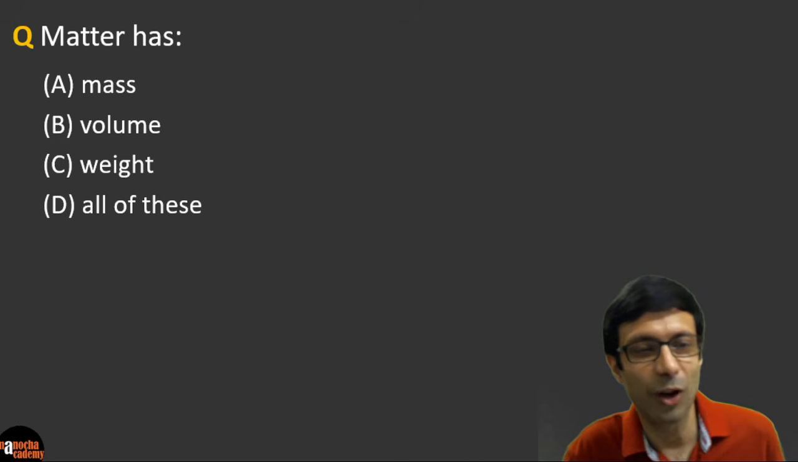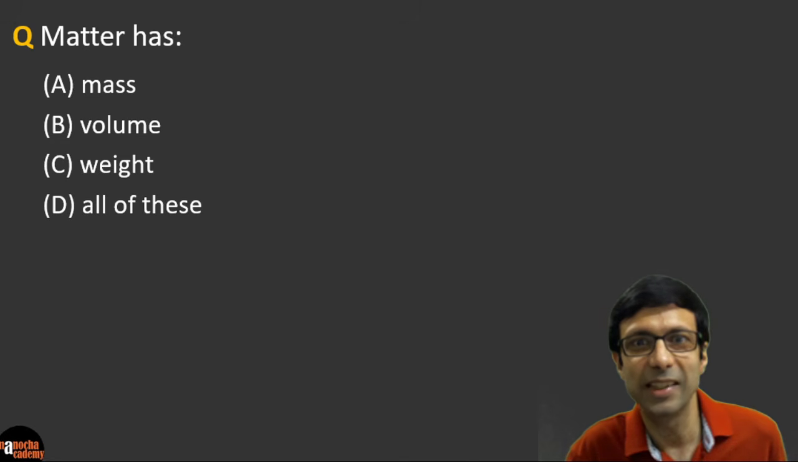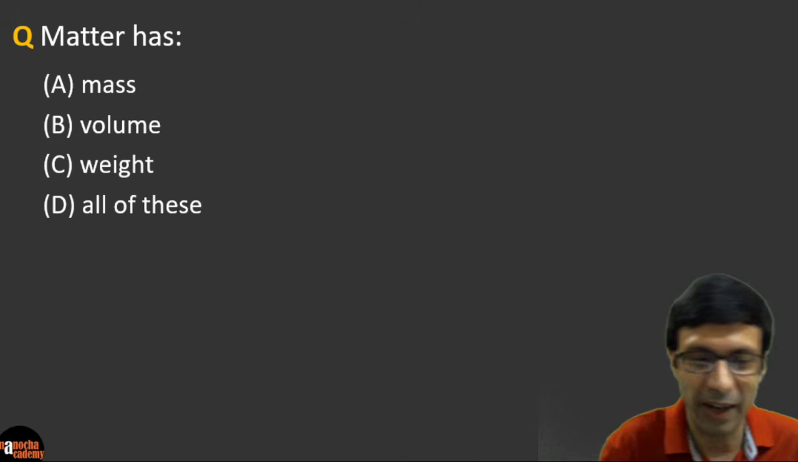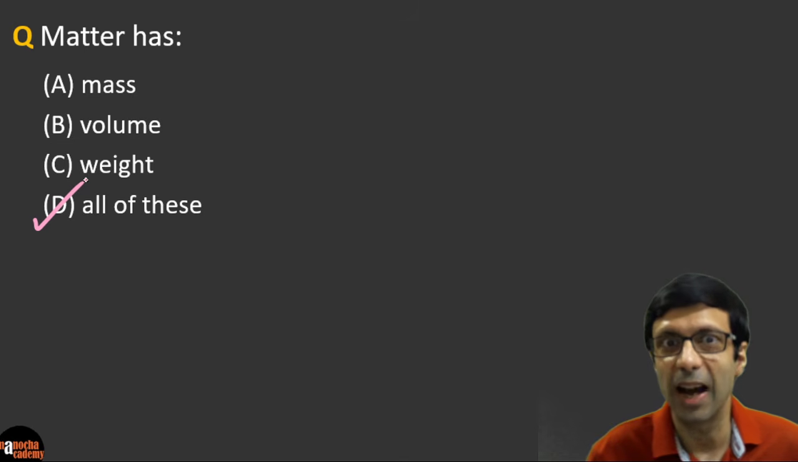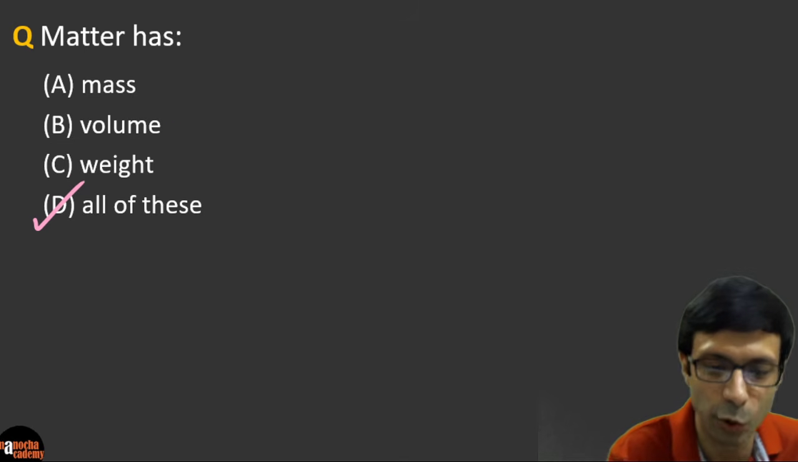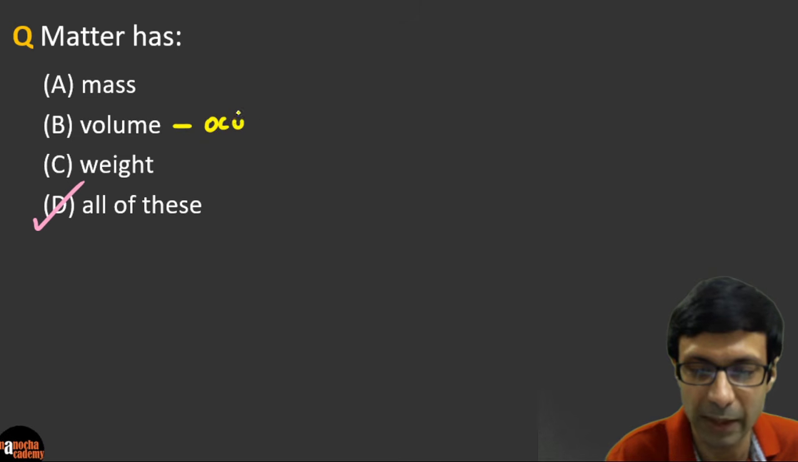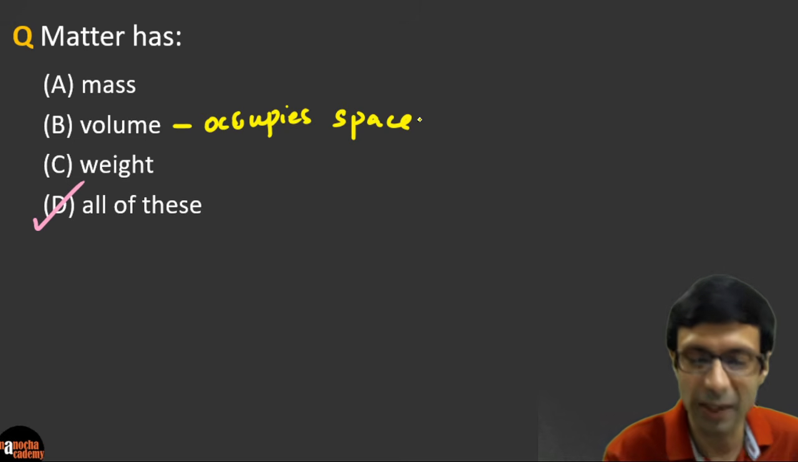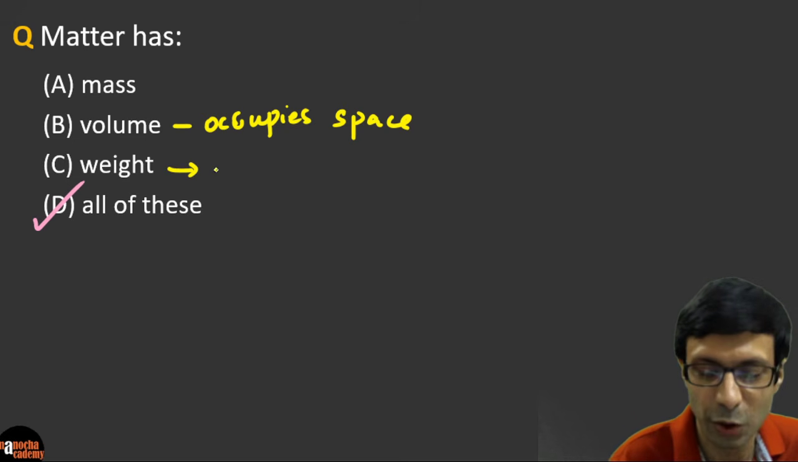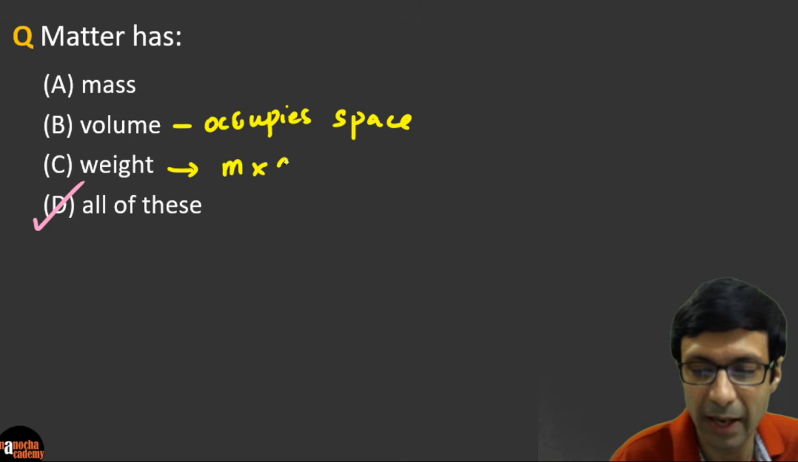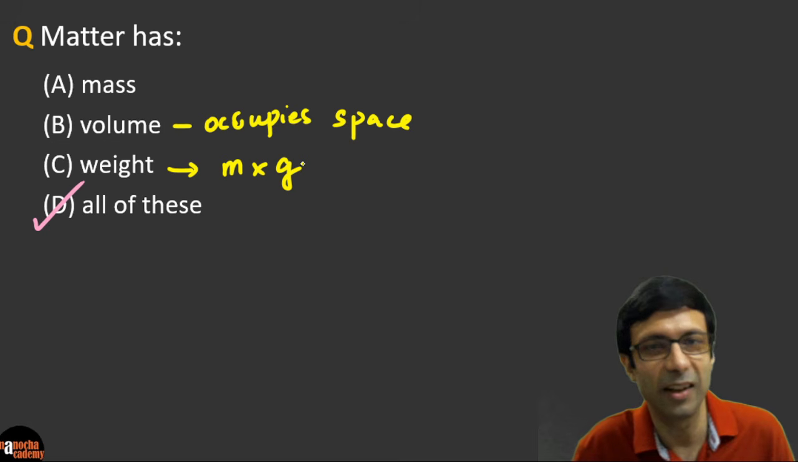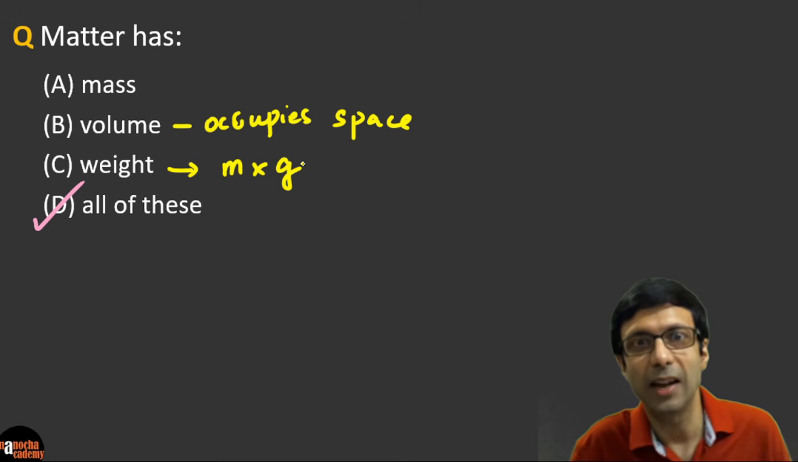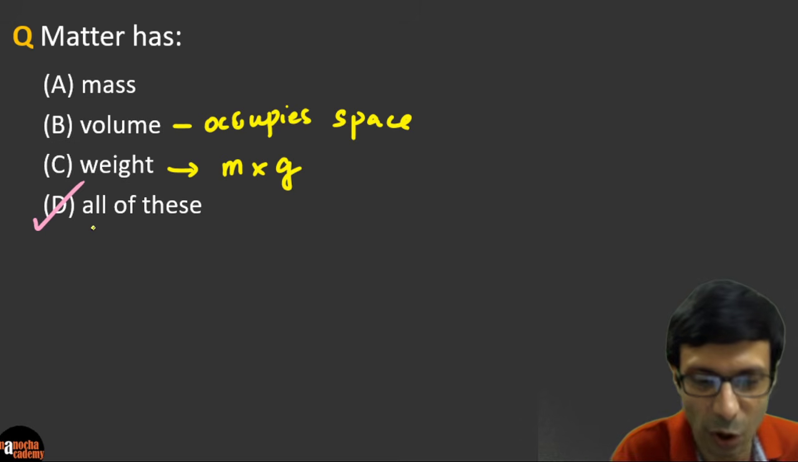So very good. I'm seeing a lot of answers here. So the right answer is D, all of these, right? Excellent. Because you know that matter has mass and it occupies space, which means it has volume. So volume means it occupies space. And we know that if something has mass, it'll also have weight, because weight is mass into acceleration due to gravity. I see a lot of you have the right answer here, D. So the answer is that matter has mass, volume and weight, and it's all of these.